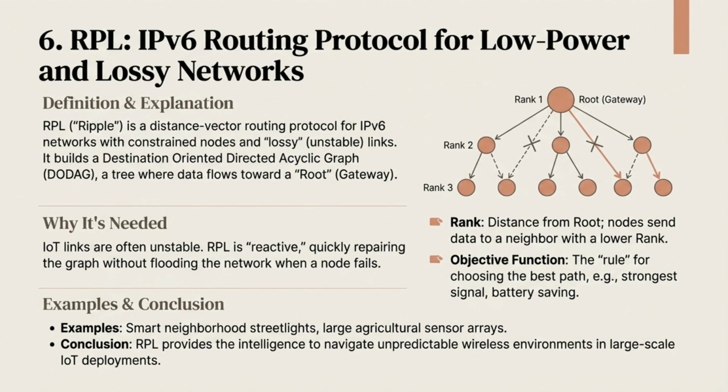RPL, or Ripple, is a routing protocol for lossy IPv6 networks. It builds a destination-oriented directed acyclic graph, or DODAG, allowing constrained nodes to efficiently route data toward a root gateway while adapting to unstable links.